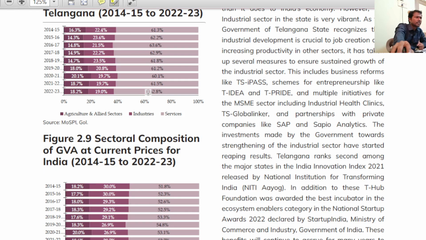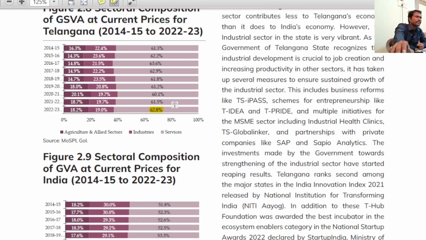62.8%. Just now we have seen this is the service sector led contribution. At the time of state formation it was only 61.3%. Now it has increased to 62.8% for the service sector. Anyway, no need to remember all the figures. Just remember 62.8% for 2023. Just now we have covered 19% for industrial and 18.2% for agriculture.